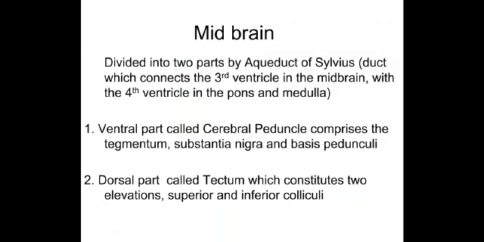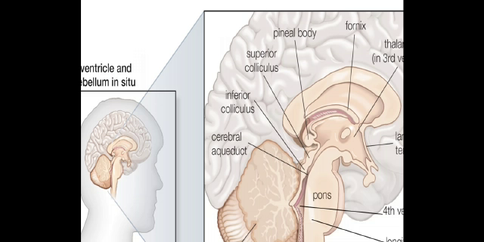The midbrain is divided into two parts by the aqueduct of Sylvius, which is a duct which connects the third ventricle in the midbrain with the fourth ventricle in the pons and medulla. The ventral part is called the cerebral peduncle, which comprises the tegmentum, the substantia nigra, and basis pedunculi. The dorsal part, called the tectum, constitutes two elevations, that is, the superior and inferior colliculi. So you can see the tectum, the superior and inferior colliculus.